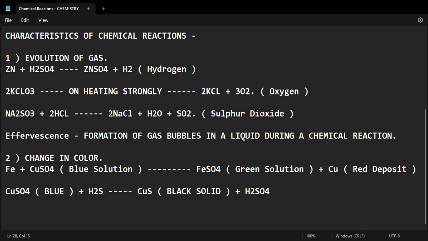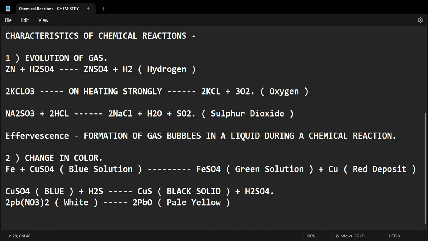Now the last one, I wanted to say this very carefully. 2PbNO3. Now outside it's 2. Okay, you have to write it down. Becomes 2PbO, which is lead monoxide, which is yellow in color, pale yellow. And this is white in color. So every time there's a change in color, evolution of gas, something like that.